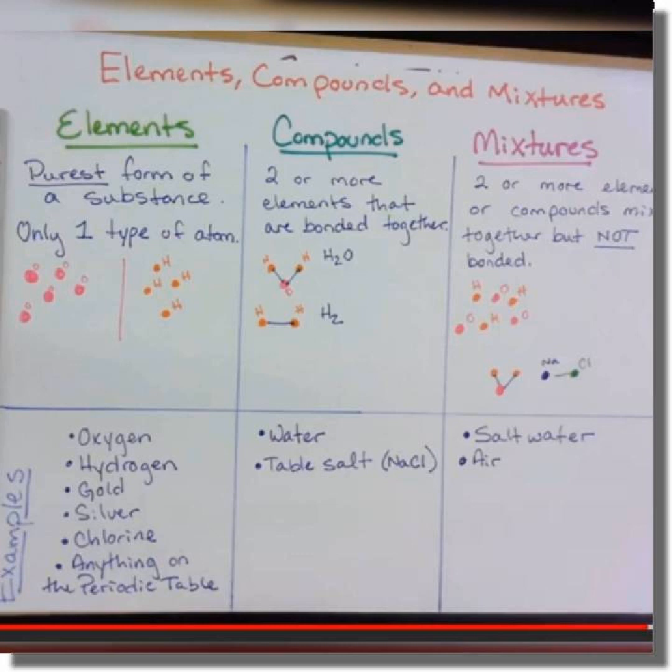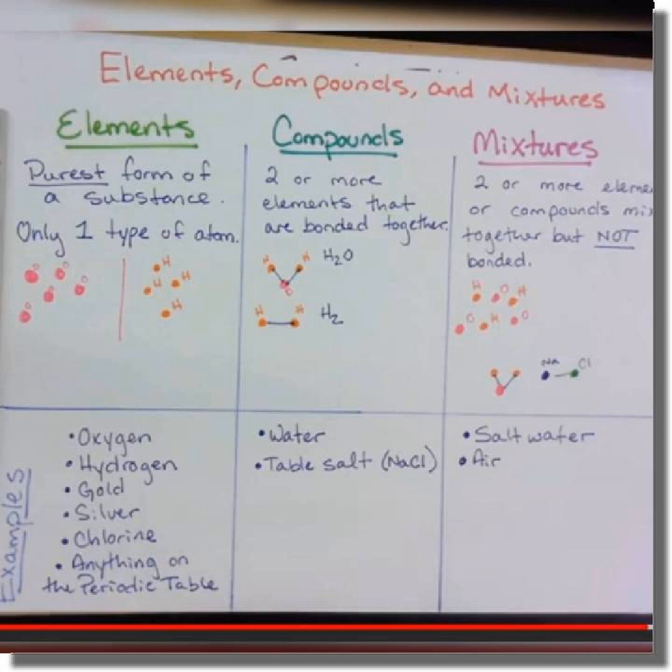Now see the elements. An element is the purest form of a substance, and it has only one type of atom. Here I have given some examples that you can see: oxygen and hydrogen. This is only one type of atom.